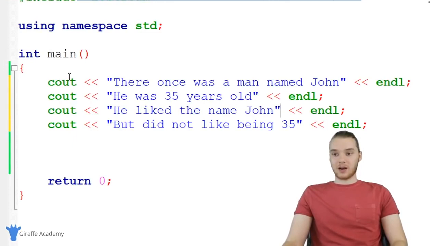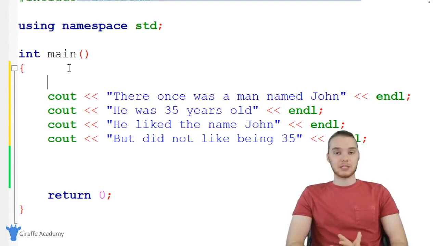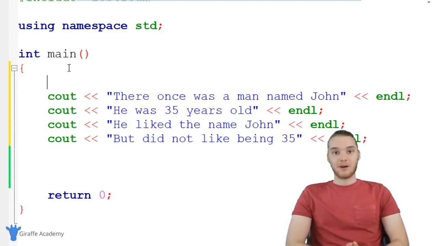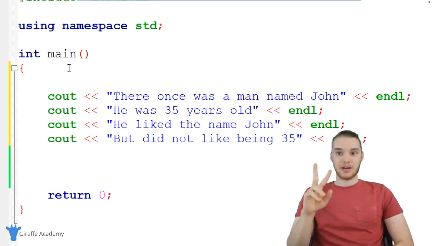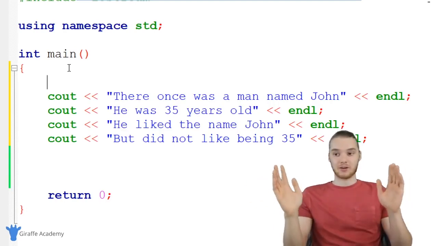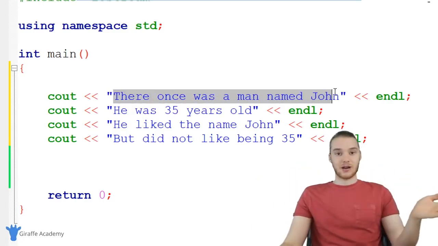Over here, I'm going to create a couple of variables. When we create a variable in C++, we have to tell C++ a couple of things. The first thing we have to tell C++ is what type of information we want to store inside of the variable. In the next video, I'm going to talk all about the different types of data that we can use in C++. But for now, I'm just going to show you 2 types of data. The first type of data that we can store inside of a variable is called a string. That basically means it's a string of characters, like plain text. So this down here where it says there once was a man named John, this is a string. It's plain text in our program. A lot of times we're going to be dealing with strings.